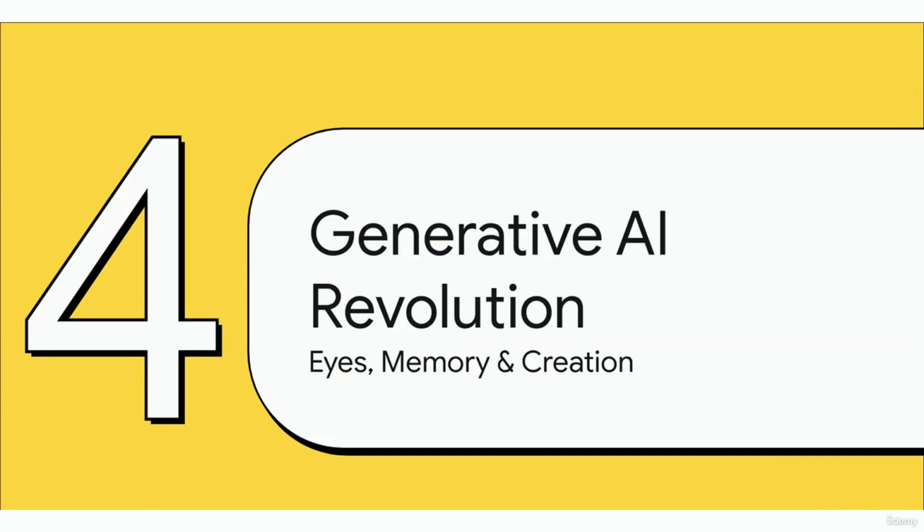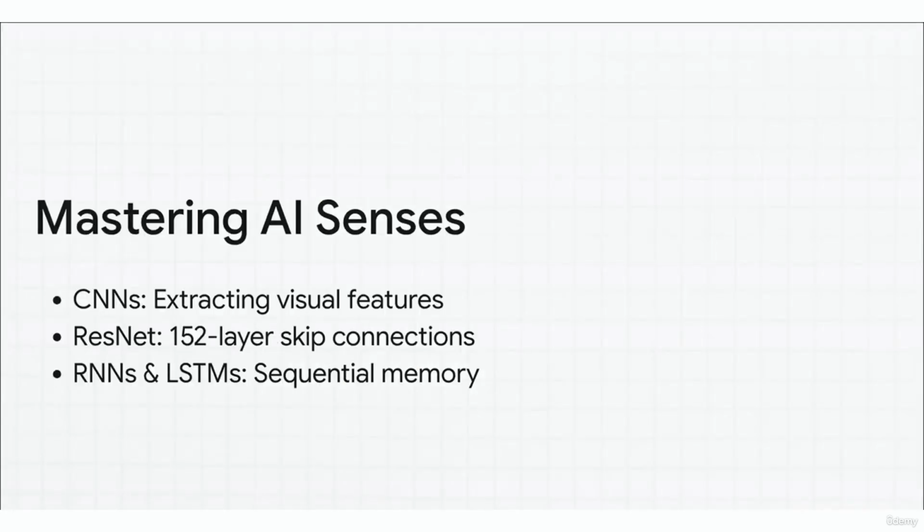Which brings us to Section 4, the generative AI revolution: eyes, memory, and creation. With the complex math solved and the heavy-duty hardware in place, these deep networks stopped just analyzing boring data and actually started mimicking human senses. To give AI eyes, we use CNNs, which scan and extract visual features from images. Models like ResNet push this incredibly deep to handle complex scenes.